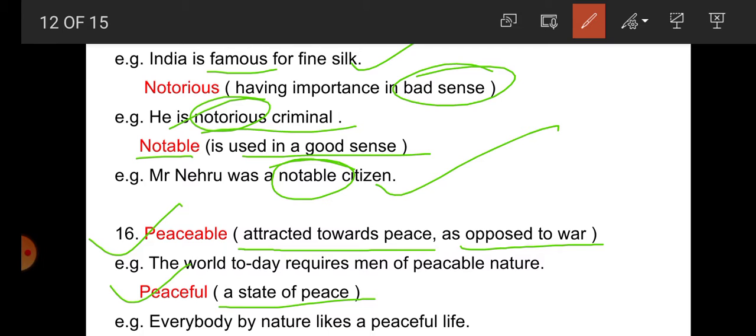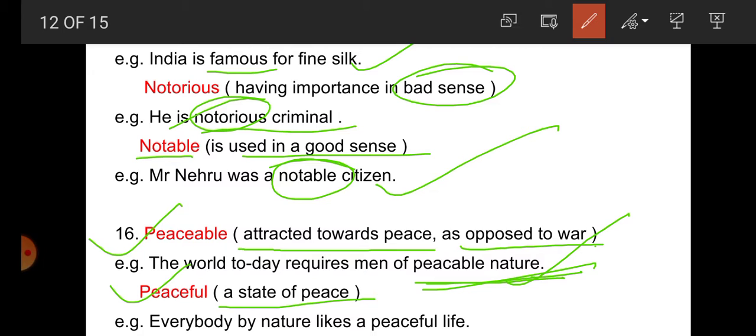The world today requires men of peaceable nature. So here peaceable means what? That is attached to peace, the nature that is opposed to war. That's why here peaceable nature is right. We can't write peaceful nature.